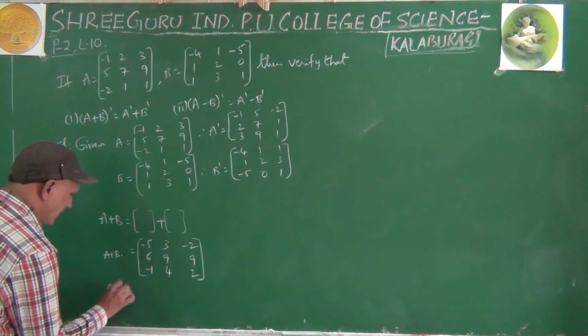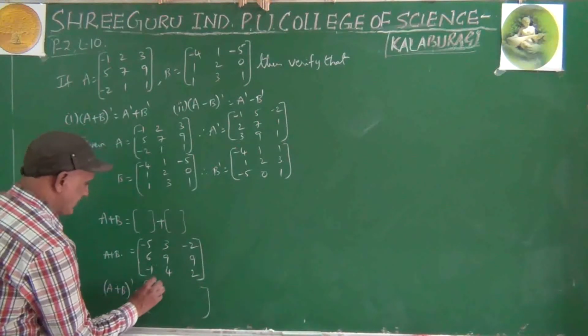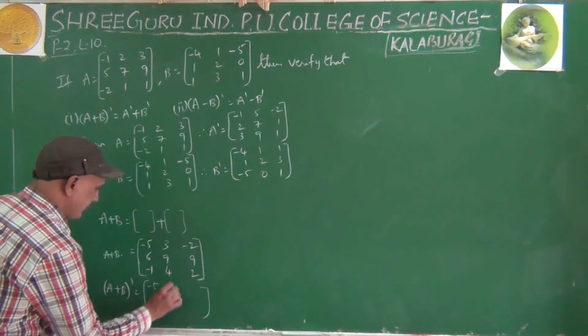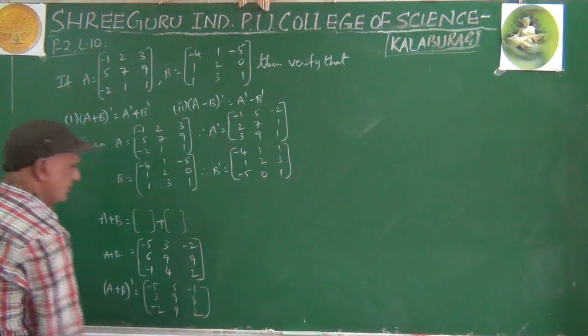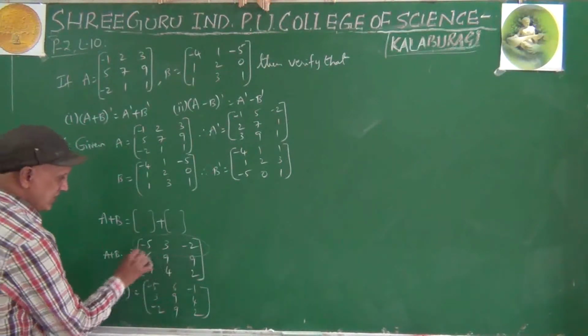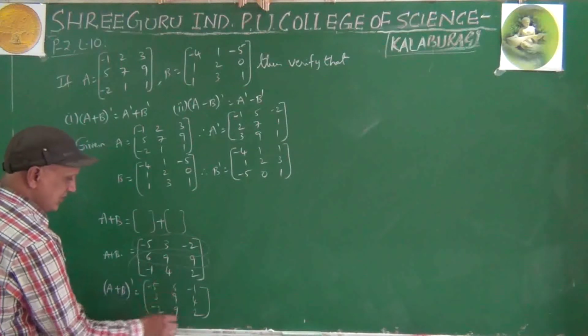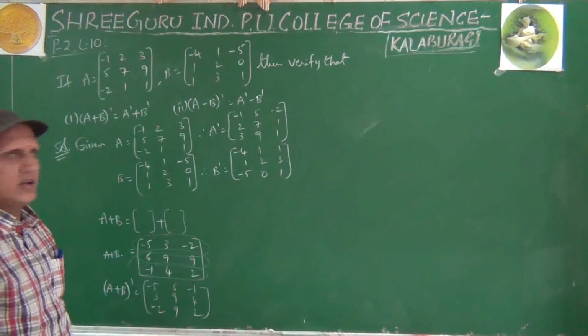Find out A plus B whole dash. First row becomes first column. Second row becomes second column. Third row becomes third column. This is A plus B whole dash.